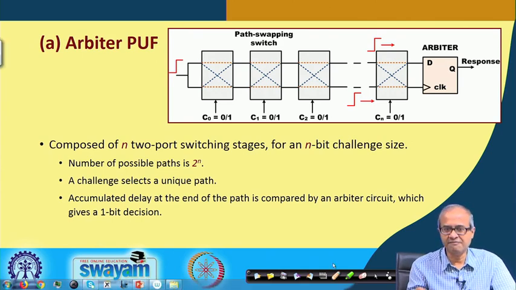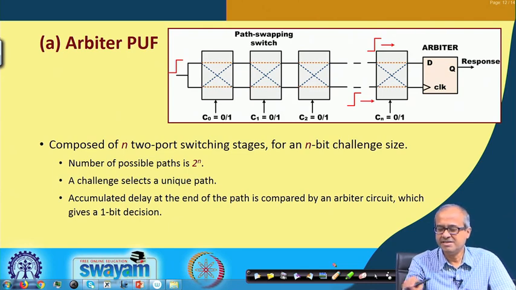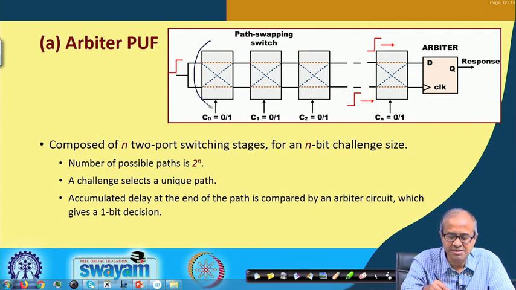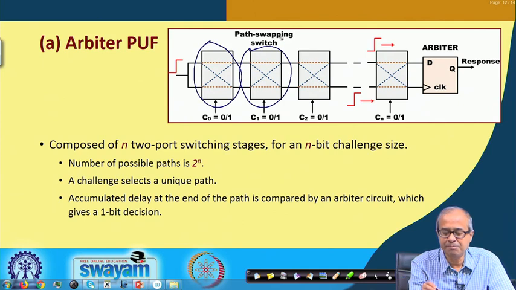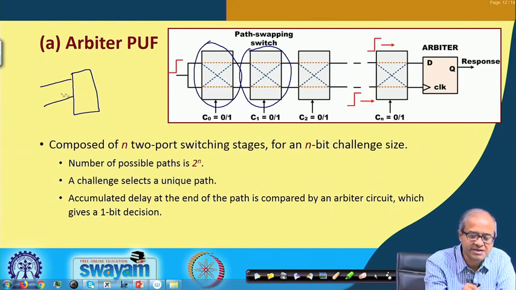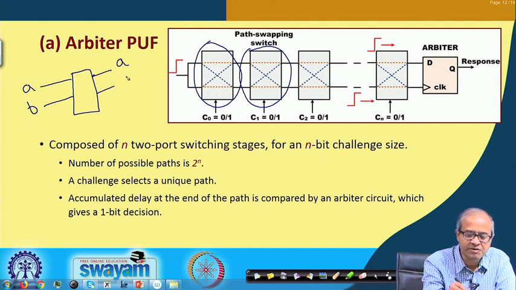This is a very common and popular design. This is called arbiter PUF. Schematically it is shown like this. You see these rectangular boxes, these are nothing but path swapping switches. What it actually is like this. Suppose there are two inputs, let us say A and B, there are two outputs. Either these inputs will be coming out as it is, or they will be interchanged. A will come here, B will come here,